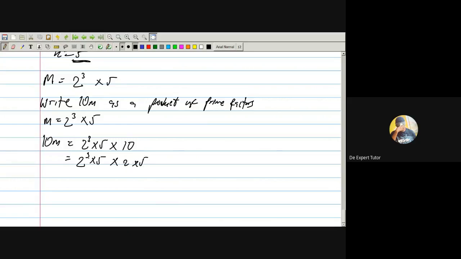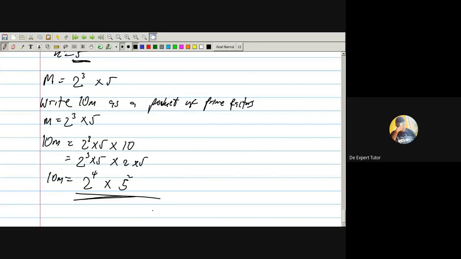Now check. If I ask you how many 2s do I have here? There are 3 here, there is 1 here. Altogether, there are 4. Then how many 5s are here? 2. Exactly. This is 10m as a product of prime factors in index form.